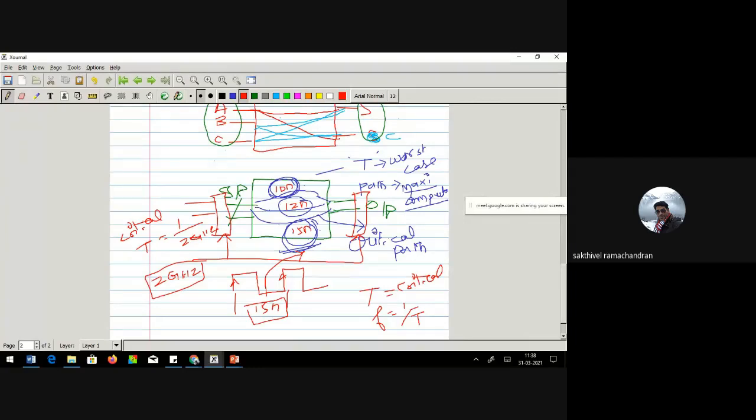This mechanism of arranging the architecture, I call it as RTL. What does this mean? Register transfer logic. This is one register, this is another register. For every clock cycle, you are trying to shift the value from register to register.